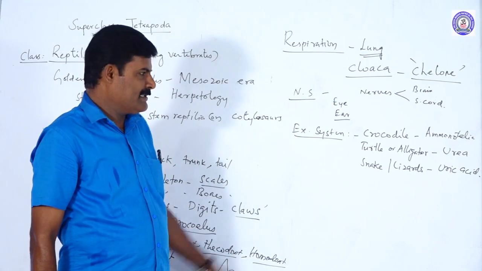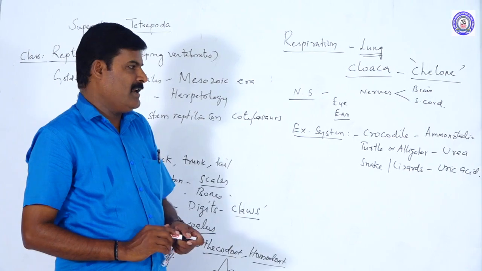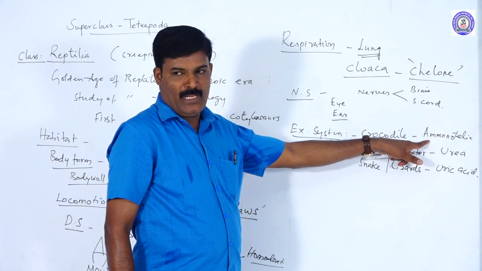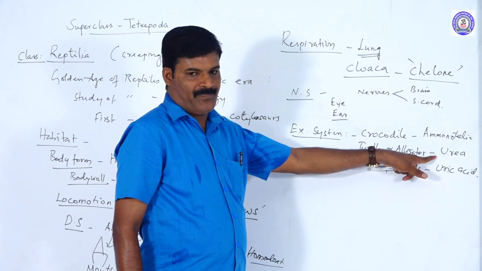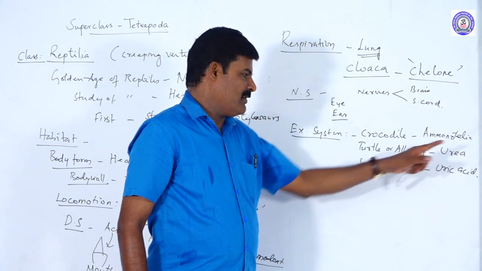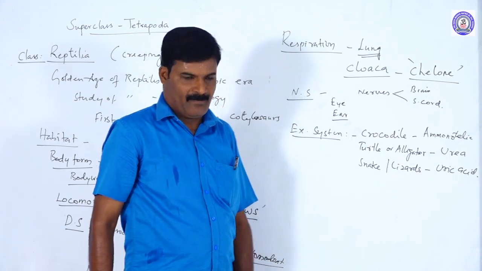Uric acid. That is noted. There are three kinds of nitrogenous wastes excreted by the reptiles. Crocodiles are purely aquatic, hence they eliminate ammonia. Turtle or alligator excrete urea. Even though they are present on land and water, their nitrogenous waste is urea. Snake and lizard, their excretory waste is uric acid.